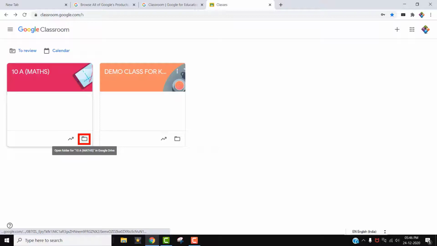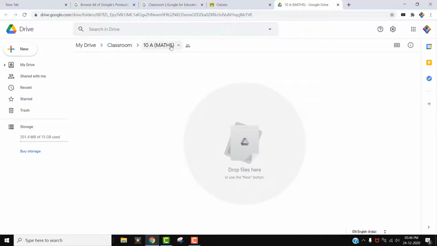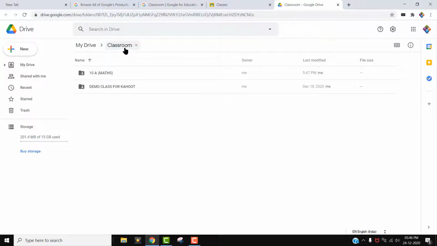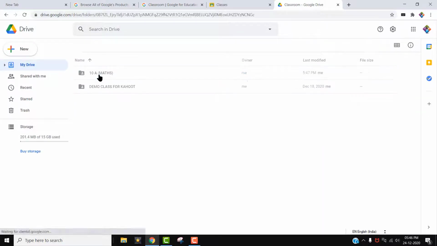So to go to that folder, we can click on this folder. Now Google Drive has opened. In this Google Drive, you can see 10A Maths, which we have just created. A folder with that name will be there in Classroom. When we open My Drive, we can see the Classroom folder, and in the Classroom folder, we can see 10A Maths.